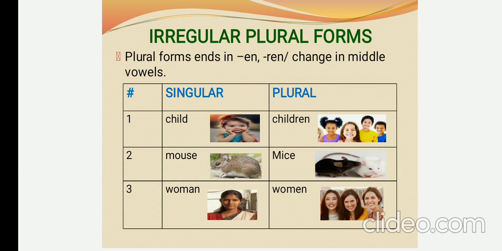So in the third case, the change in the middle vowels occurred in the words woman, women, goose, geese, tooth, teeth. T-O-O-T-H, tooth. In order to convert it into a plural form, we write it by removing the O, that means the vowel sound. We write E: teeth. Tooth, teeth. Goose, geese. This is the change that happened in the word. It means a vowel change.